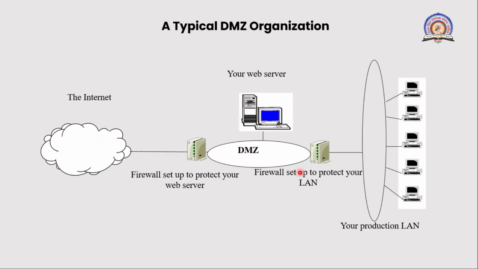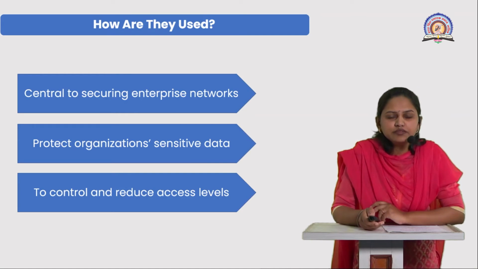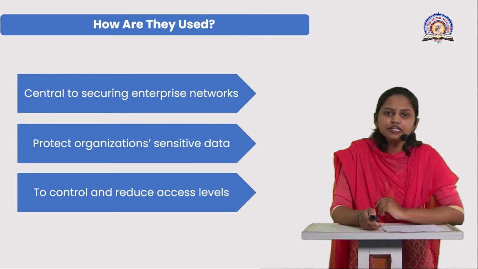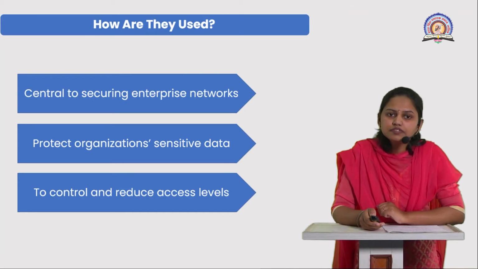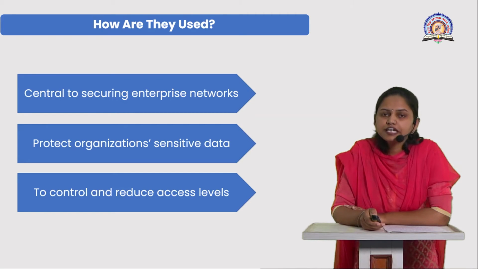If you deploy two firewalls, all incoming traffic is screened. It will screen the traffic using this multi-level firewall or other security appliances. Before it reaches the organization server, it will determine the attack and then destroy or stop it. Then we can see how we can implement the DMZ, which is central to securing the enterprise network.